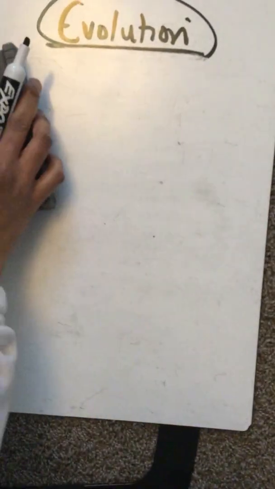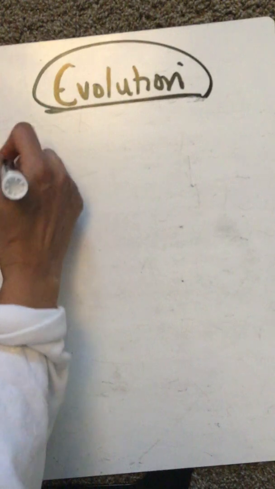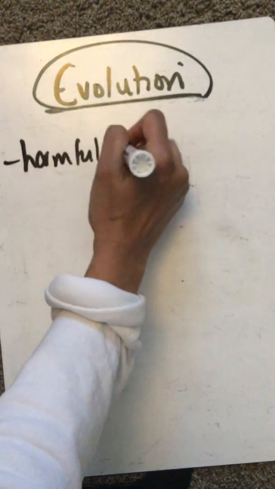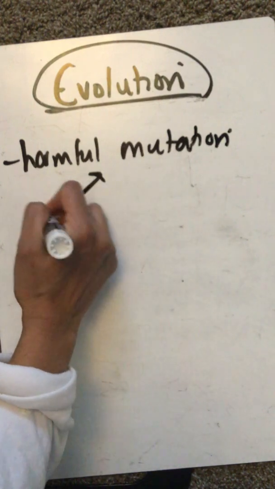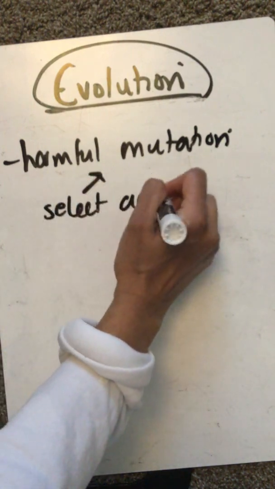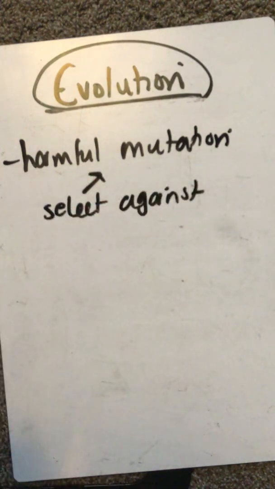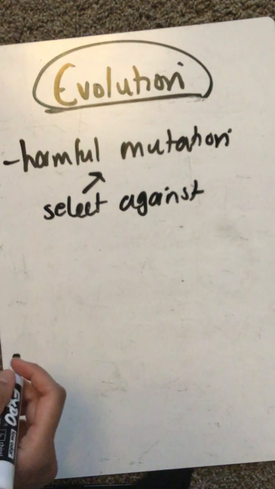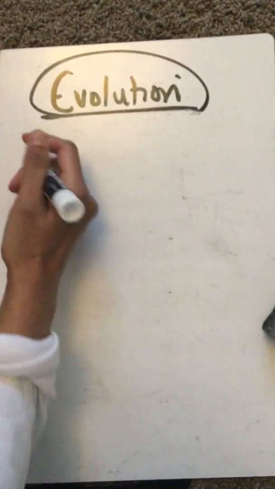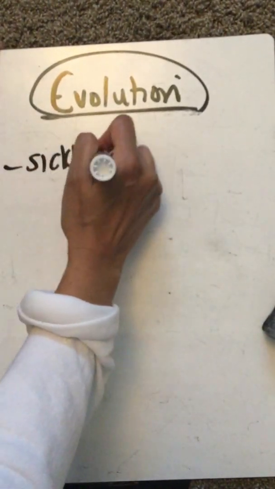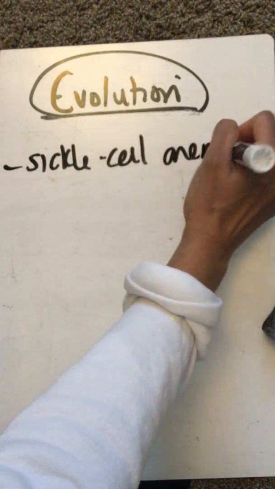There are also harmful mutations, and I talk about a harmful mutation in my PowerPoint. If you have a harmful mutation, you're going to select against that, right? So you're going to start seeing that go away. I have an example of a harmful mutation where the muscles in your body turn to bone. You can take a look at my PowerPoint because it's super interesting. And another kind of mutation that you're going to often see is sickle cell anemia,